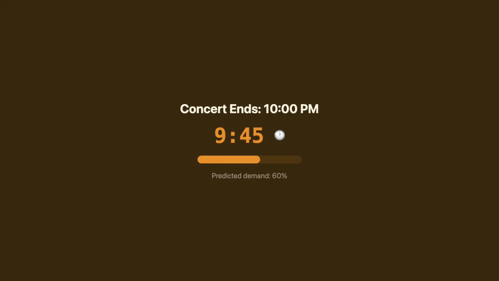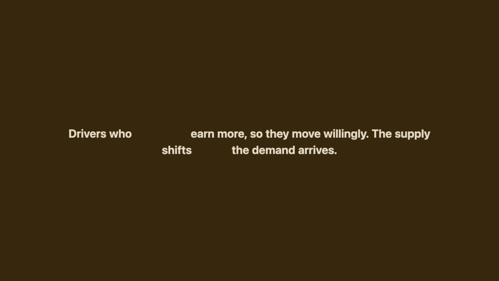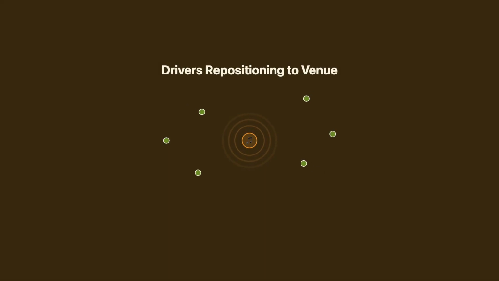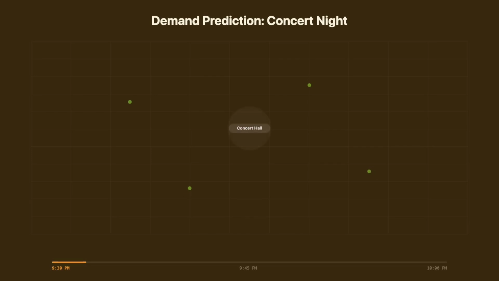A concert ending at 10 p.m.? Uber knows by 9:45 that demand near that venue is about to spike. It starts acting immediately. Nearby drivers get a notification, something like, "High demand expected near this venue." Drivers who reposition earn more, so they move willingly. The supply shifts before the demand arrives.